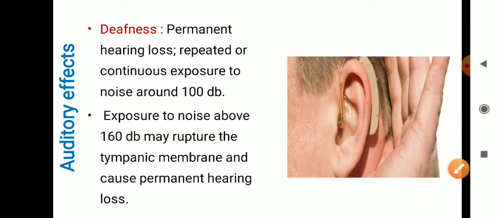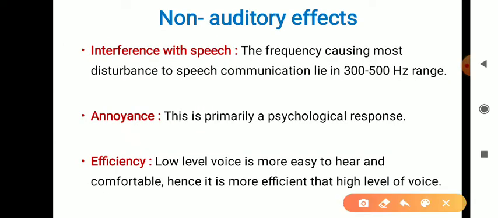And next we are going to discuss non-auditory effects, meaning effects apart from our auditory system. Noise interferes with our speech. If the loudness of the noise increases, it also interferes with our speech. And if the frequency of the sound is 300 to 500 hertz, there is annoyance. Annoyance is primarily a psychological response, meaning from the loud noise the person gets irritated.